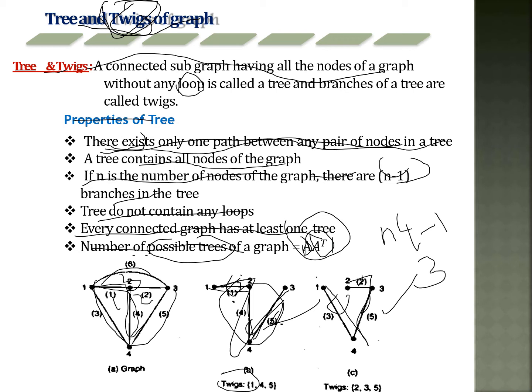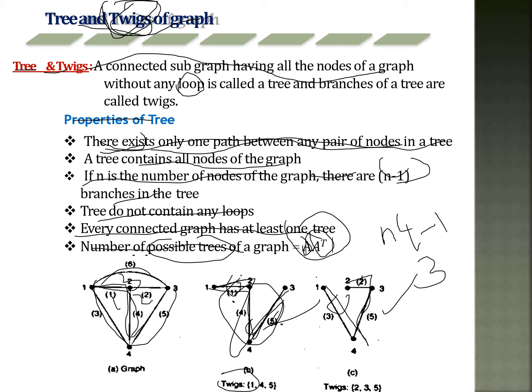Every connected graph has at least one tree. Means if this is a connected graph, at least one tree must be there. Next, the number of possible trees of a graph is equal to A into A transpose. Means we calculate the A matrix, and the transpose of the matrix gives the exact number of possible trees.